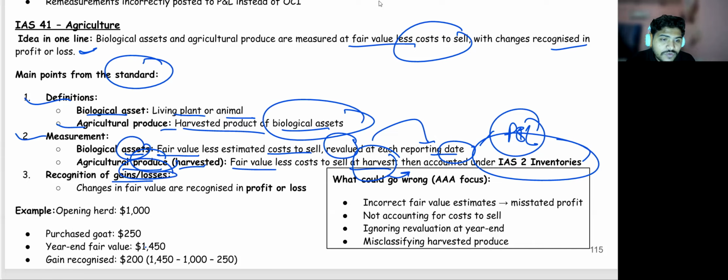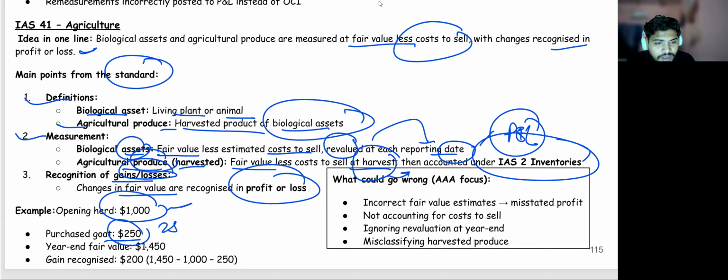Recognition of the gain and loss. So whatever the changes there are need to be taken to the P&L. Suppose opening here it is 1000. They have purchased a quote of 250 and year end value is this. So what do you have to do? From 1450 you will be removing 1250, that is obvious, right? 1250, and that would leave you with a profit of 200.